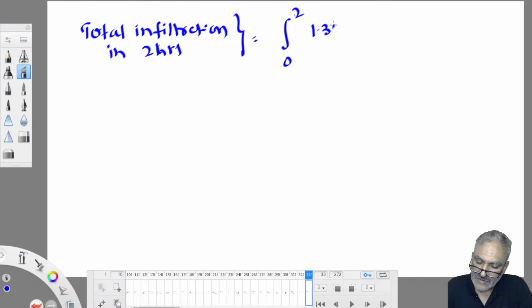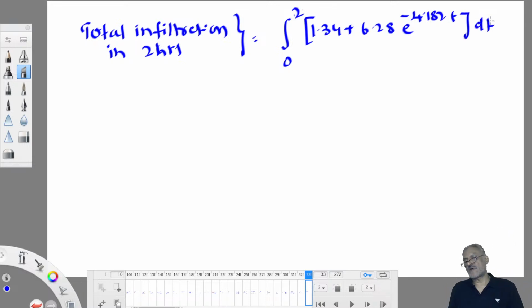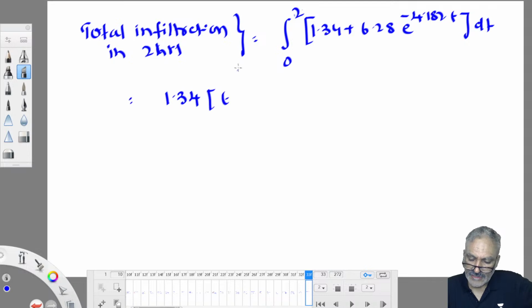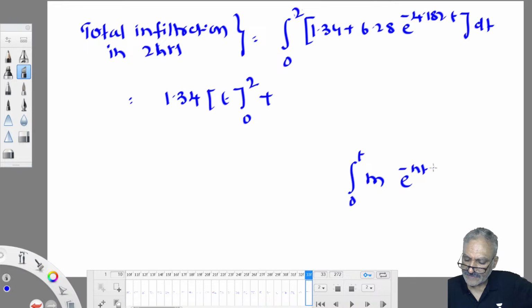1.34 plus 6.28 e power minus 4.182 t. This you have to integrate with respect to dt. Come on, do it. You will get total infiltration in 2 hours. Come on. If you integrate 1.34, what will you get? It is 1.34 t. Integral dt is equal to t, 0 to 2. And if you integrate this, which is in the form of m e power minus nt, integral 0 to t dt, the solution for this is m by,